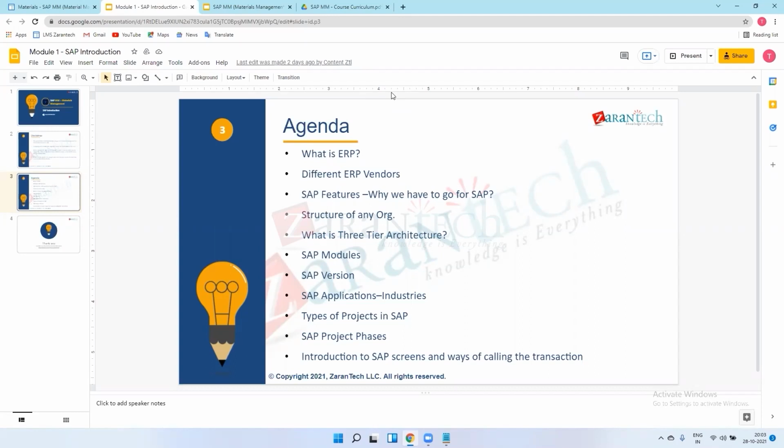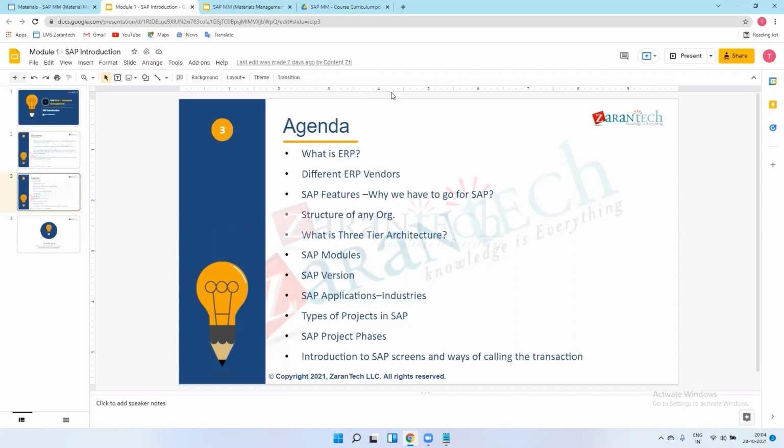Brownfield implementation means, earlier, suppose there is one vendor XYZ. XYZ is using SAP, but they are using only the MM module. They are not using FI or HR or other modules. Now they are asking to implement FI, HR, SD and PP modules in their system.